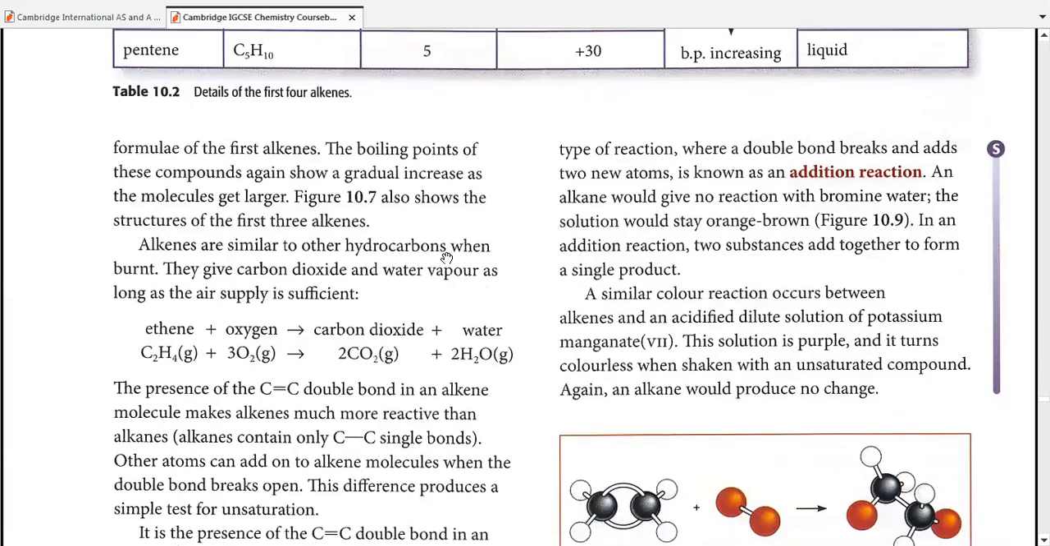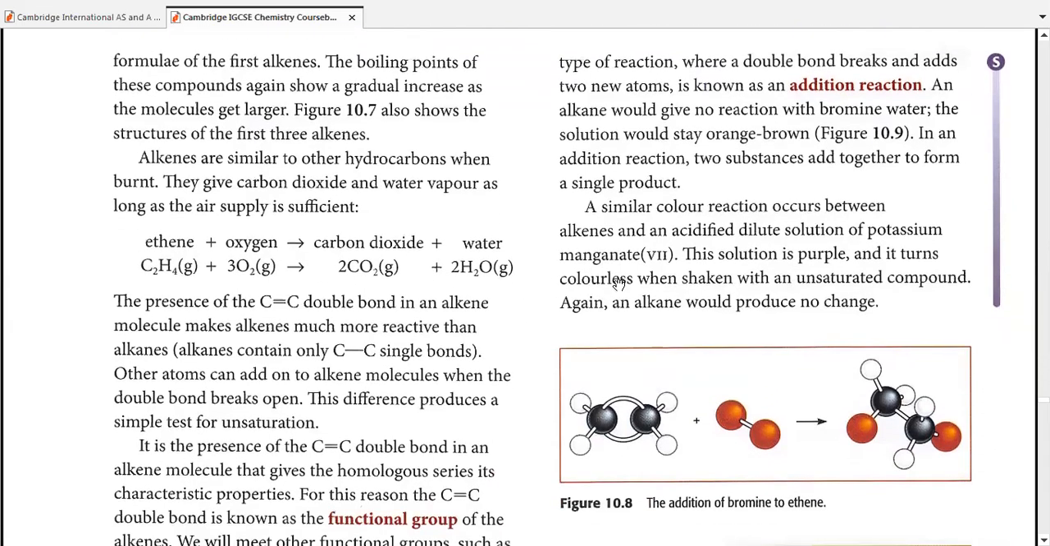Alkenes are similar to other hydrocarbons when they're burned. As soon as we start talking about the chemical reaction, the combustion or burning reaction would be very similar to alkanes. Alkenes will burn in the same way. If the air supply or oxygen supply is sufficient, they're going to burn in that oxygen to produce carbon dioxide and water. And again, in the same way, the equations will be the same. However, the balancing would be different.